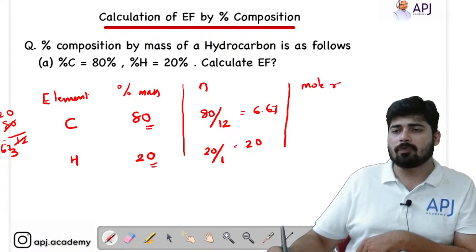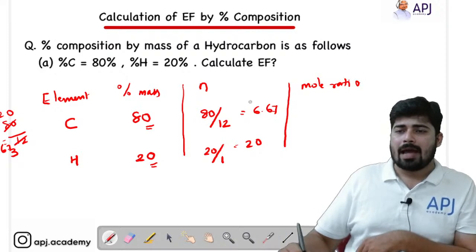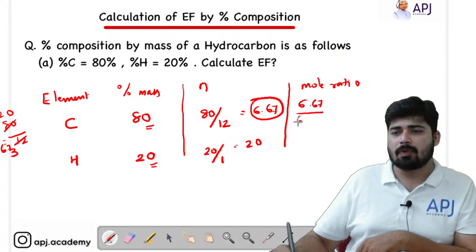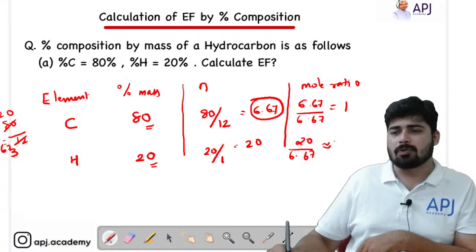How do we find the mole ratio? Among these two values, select the lowest number of moles and divide both values by it. So 6.67 divided by 6.67 is equal to 1. And 20 divided by 6.67 is nearly equal to 3.